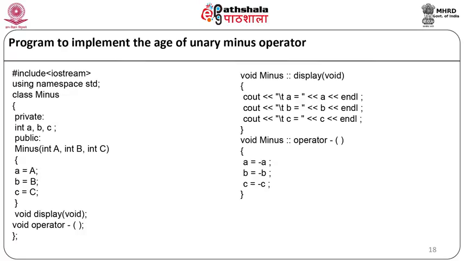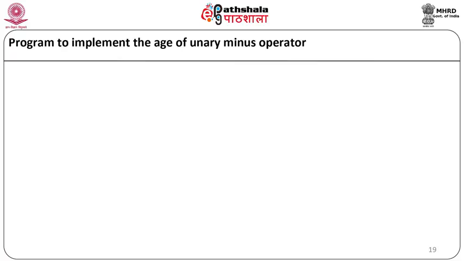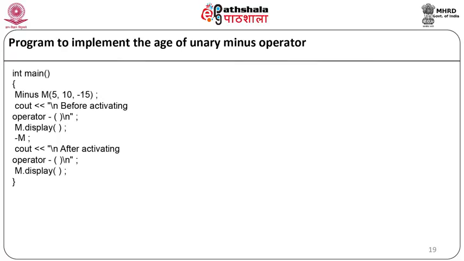As you can see, to reverse or negate the values of the object of class minus, there are 3 private data members a, b and c, where we have done the negation of these 3 values. Now start with the main function, int main. Here first we will declare the object of class minus as minus m with the 3 values 5, 10 and minus 15. So here for the object m, a will get the value 5, b will get the value 10 and c will get the value minus 15. Now we will display the message as cout before activating the operator minus.